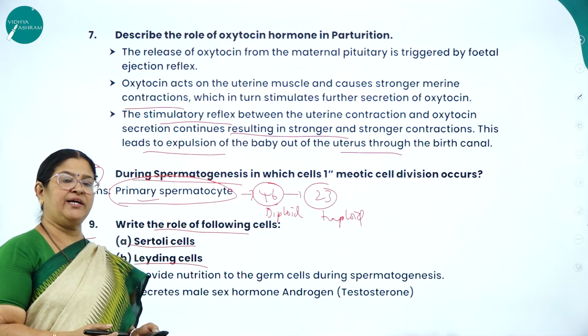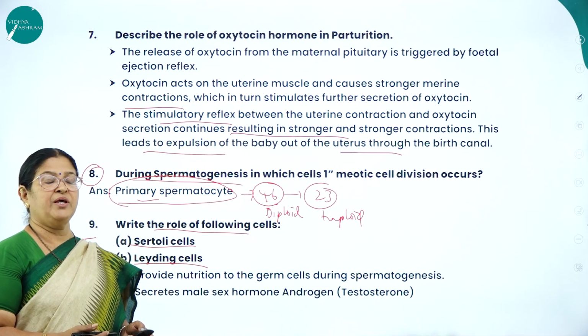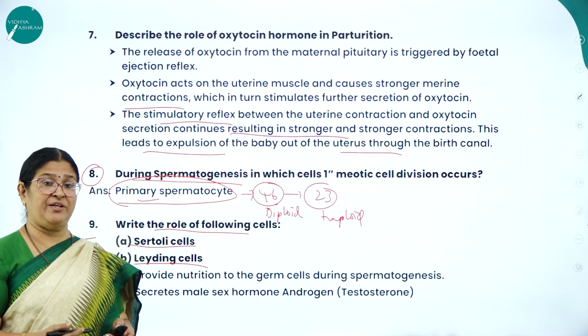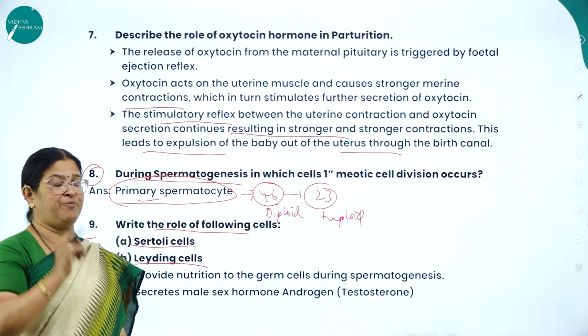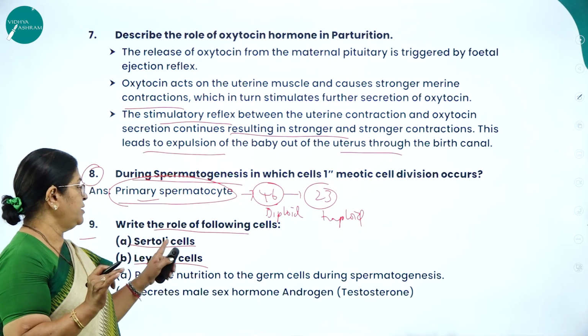Next, write the role of the following cells: Sertoli cells, Leydig cells. As I already said, testis is the primary sex organ in male reproductive system, and each testis is lined by highly coiled structures called seminiferous tubules. And each seminiferous tubule is lined by two types of cells.